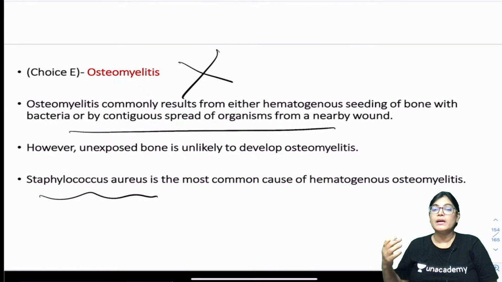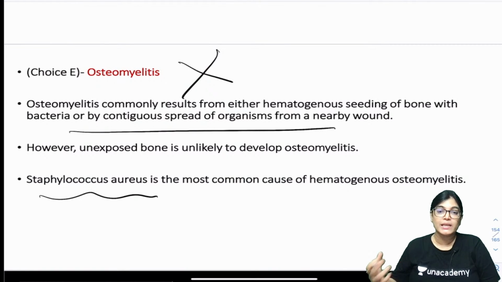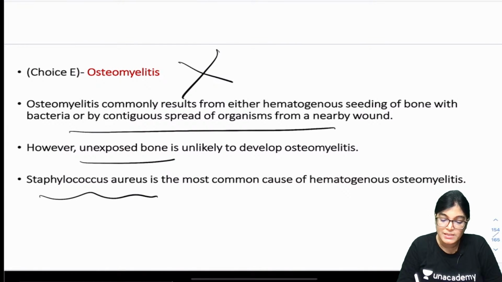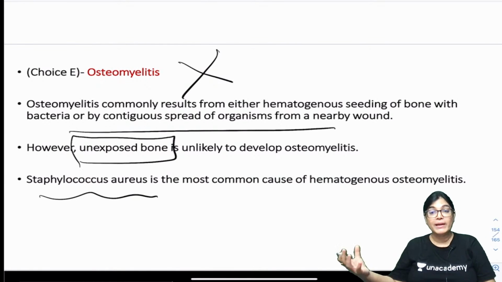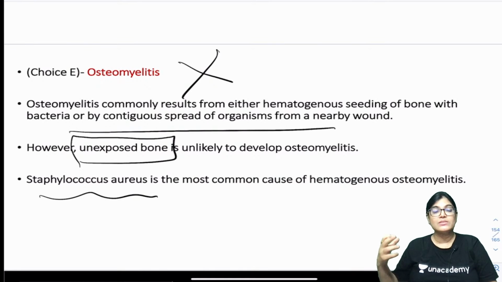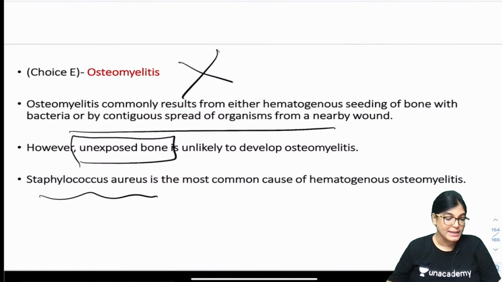Prompt treatment should be done along with antibiotic coverage, and this can be seen only in open injury, however, not in an unexposed bone. That means if a bone does not have an open injury or a severe injury, then it is unlikely to be seen in that condition. So osteomyelitis again can't be the correct answer.